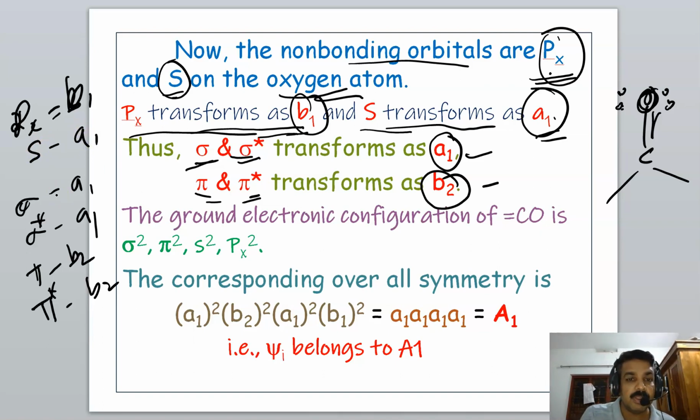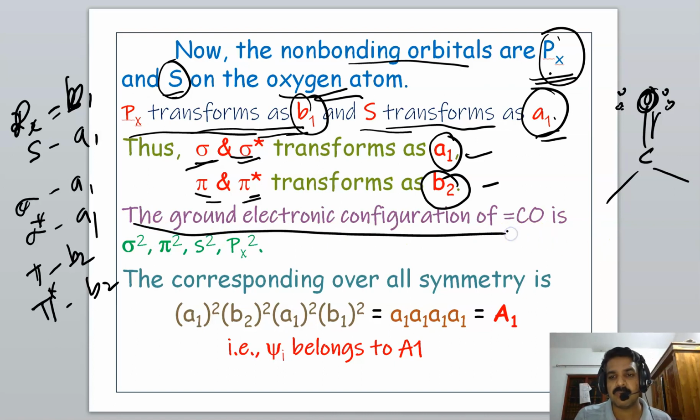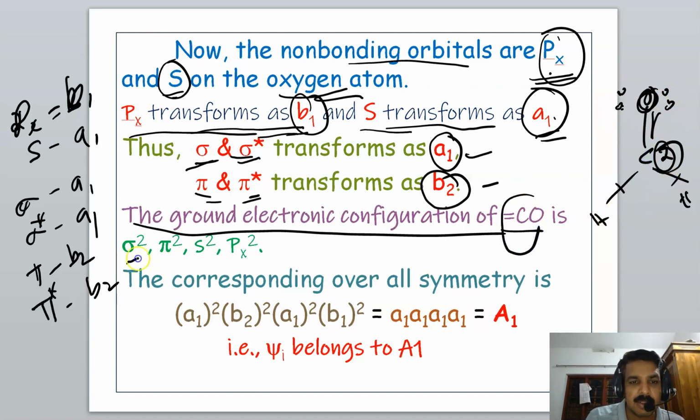Now, the symmetry of the ground electronic configuration of CO. I told you, for carbon we are considering only 2 electrons, the other 2 are bonded with hydrogen, and oxygen has 6 plus 2, 8 electrons. So the ground electronic configuration of the CO group is sigma 2, pi 2 for the bonding orbitals, and the non-bonding orbitals S2 and Px2.